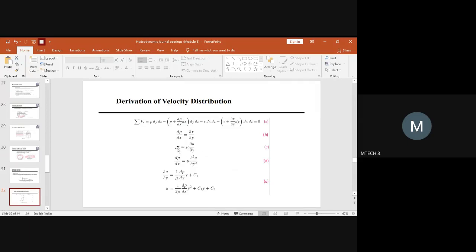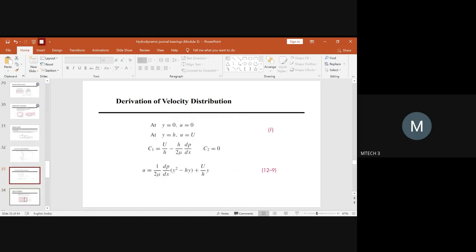Then you substitute the value of tau back into the equation, dp by dx will get changed, and then you integrate twice and you will get the value of u, which is the velocity distribution value. So this will be the equation for velocity distribution.